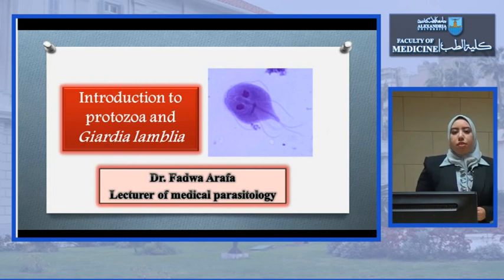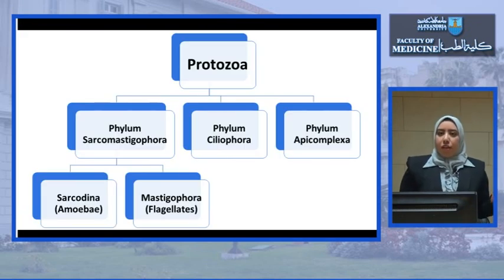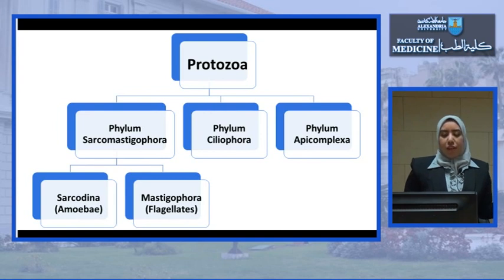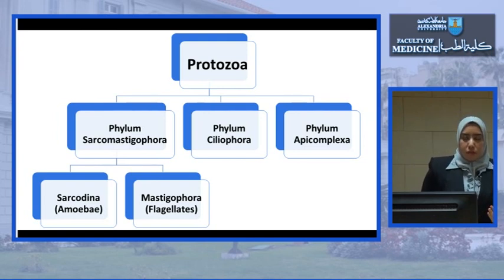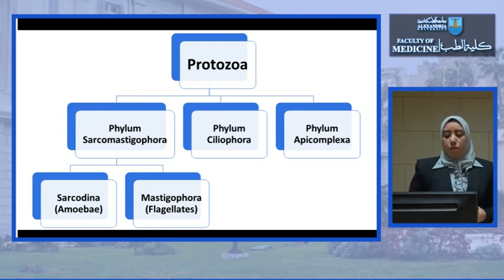The lecture is divided into two parts. The first part is about the introduction. It's a very small part, and we will start by dividing the protozoa into different phyla according to their classification. This classification is done according to the different organ of locomotion and according to the type of multiplication. The phylum Sarcomastigophora, phylum Ciliophora, and phylum Apicomplexa. And then Sarcomastigophora is further subdivided into two subphyla, Sarcodina or amoeba, and Mastigophora or the flagellates.